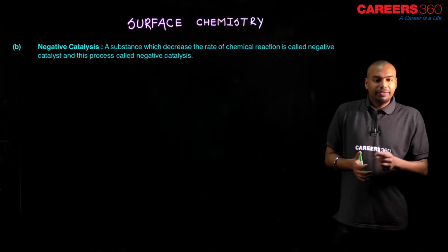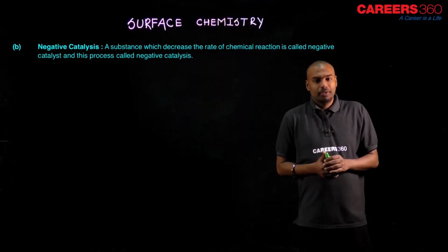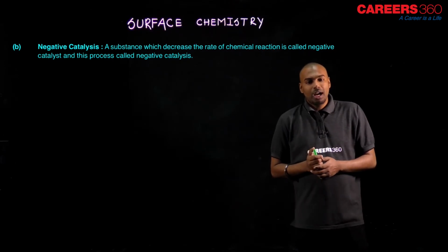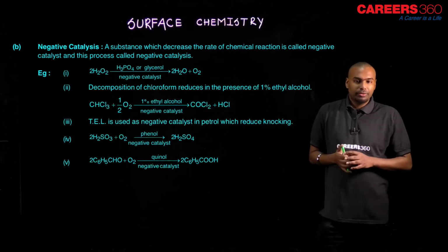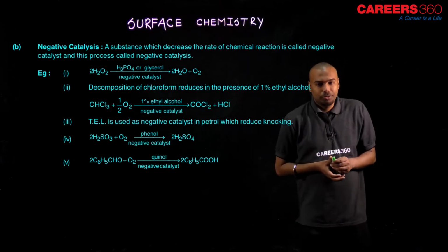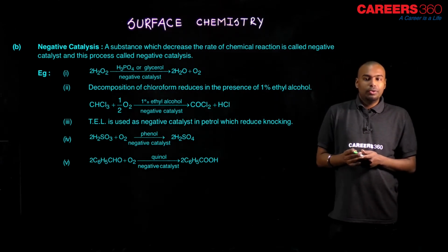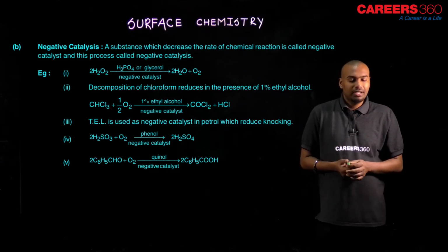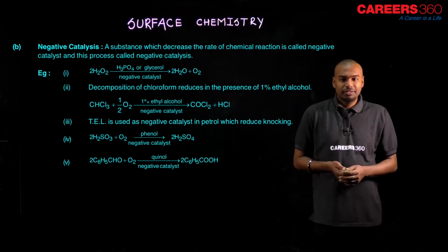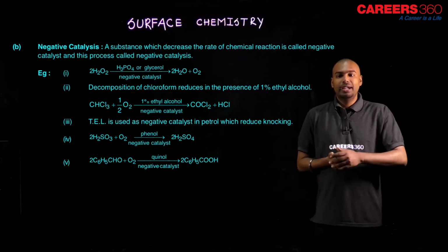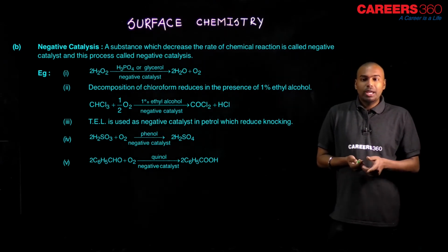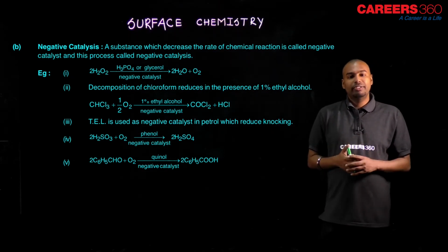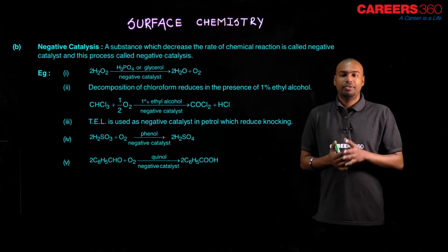Okay. So, it will decrease the rate of reaction. What are the examples of this negative catalysis? Suppose this is H2O2. Here I have taken H3PO4 or glycerol, this is a negative catalyst, my dear student, and then it forms H2 and O2. So, H3PO4 or glycerol is working here as a negative catalyst. It will decrease the rate of reaction.